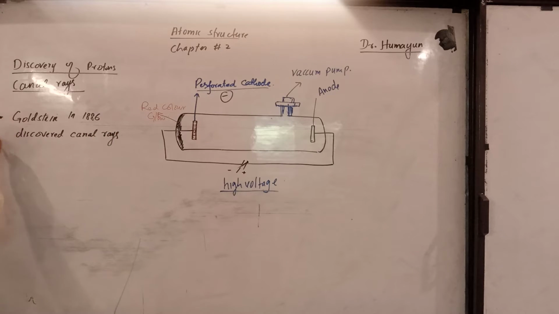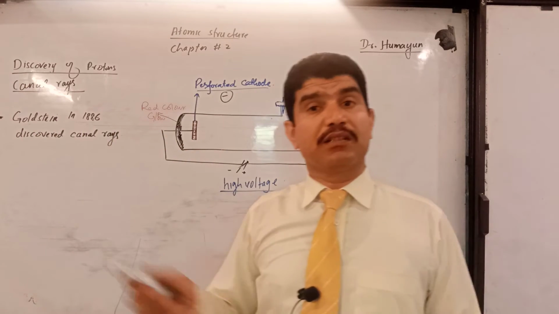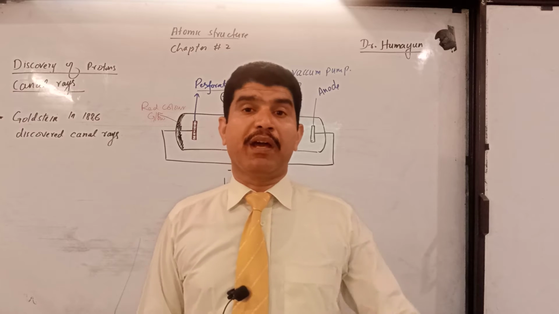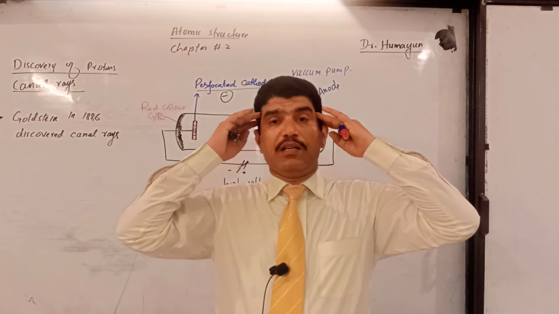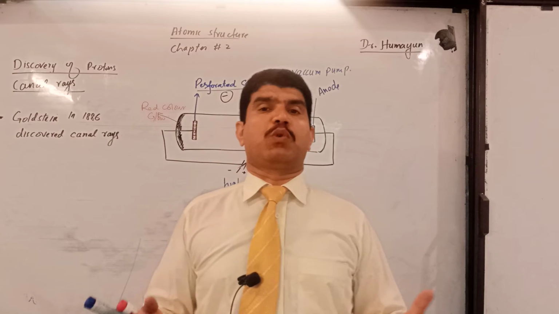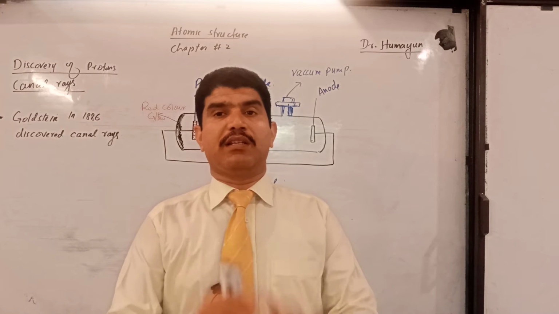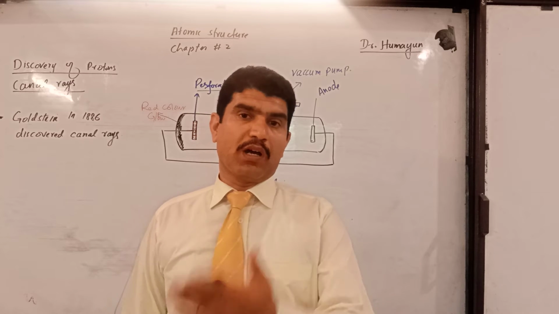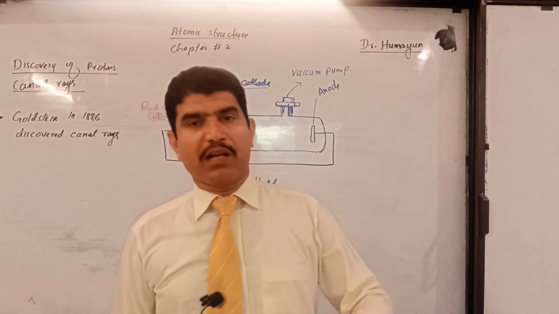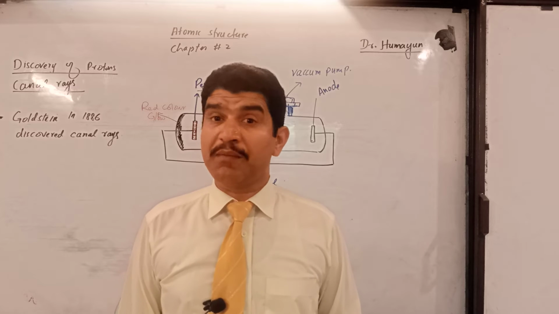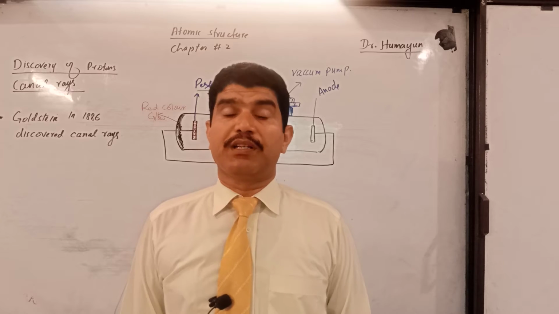Now, what was in his mind that he repeated the same experiment and made a bit of modification in the discharge tube? In his mind, he thought that the atom as a whole is neutral, and if electrons are present, then protons or positive charge must be there to neutralize the negative charge. So he conducted a few experiments using the same discharge tube but with a little modification, and the modification was that he used perforated cathodes.